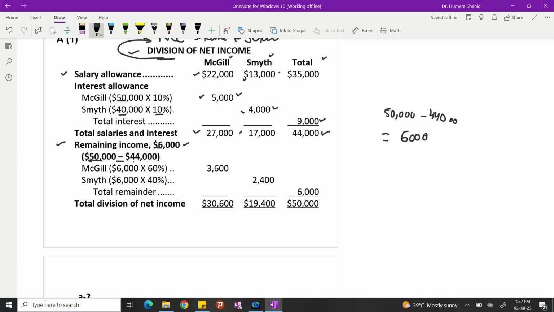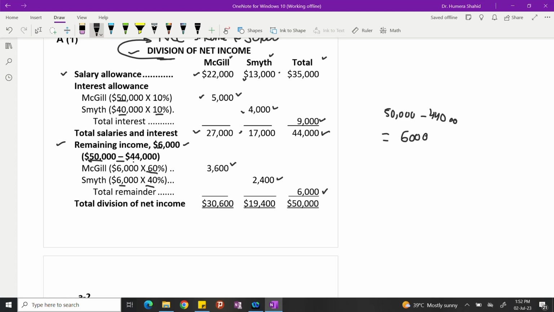And then this 6,000 should be distributed among McGill and Smith. McGill shares 60% profit and loss. Smith shares 40% profit and loss. So 60% of 6,000 is 3,600. 40% of 6,000 is 2,400. So total income, which was 6,000, is now distributed among the owners.